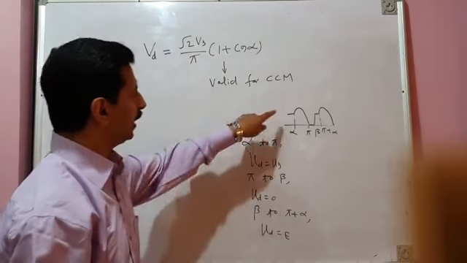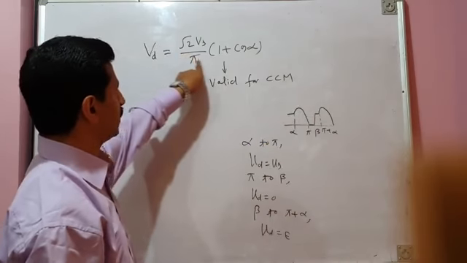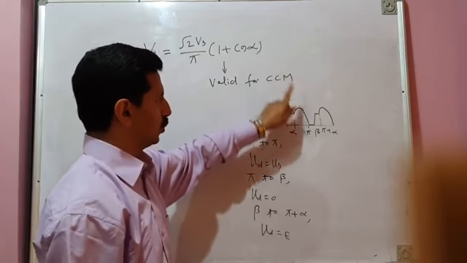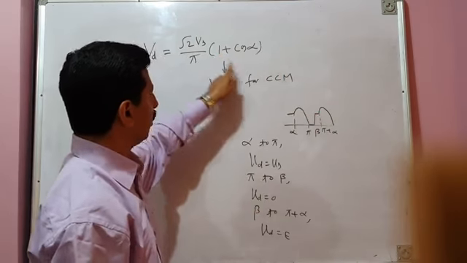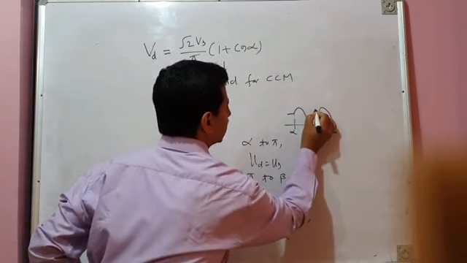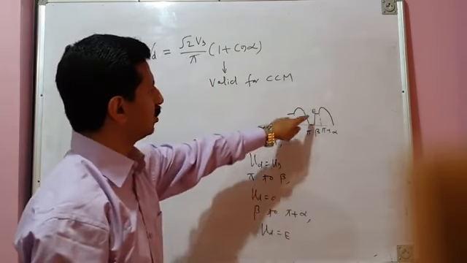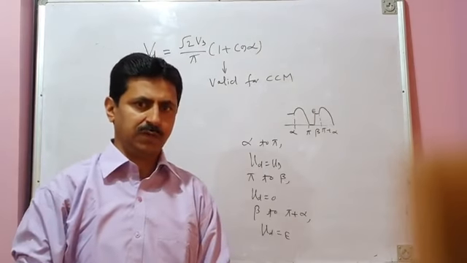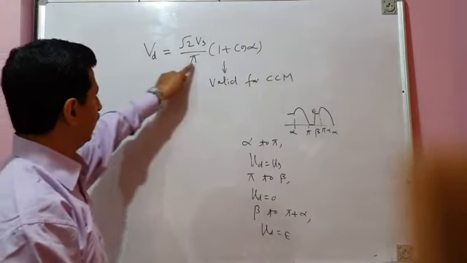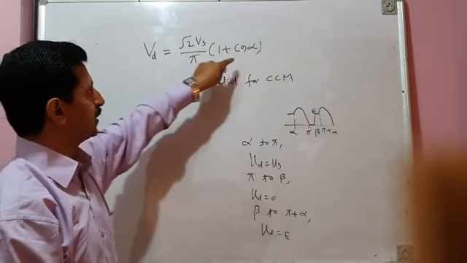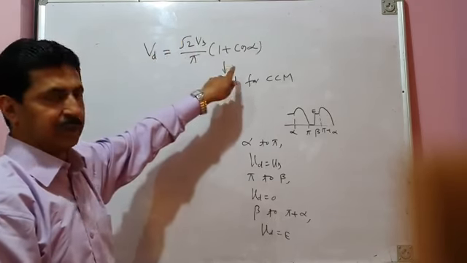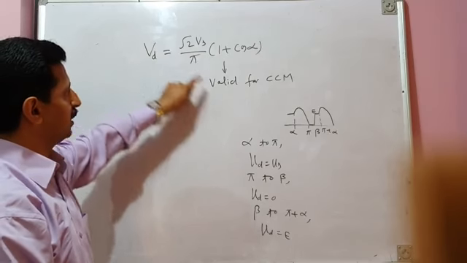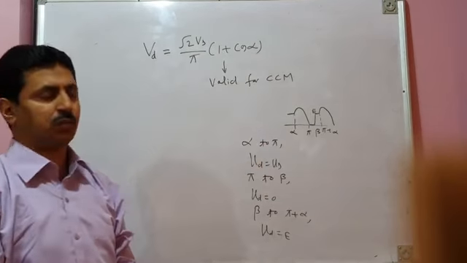So therefore, if you find the average load voltage, you cannot use this formula. This formula assumes that your load voltage is equal to source voltage only, and in this formula there is no E. Whereas in RLE load for discontinuous conduction mode of operation, E also shows its presence in the load voltage waveform. So therefore this expression for average output voltage of converter is valid only for continuous conduction mode of operation.